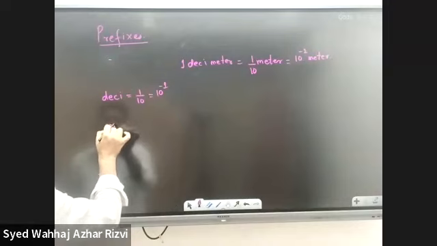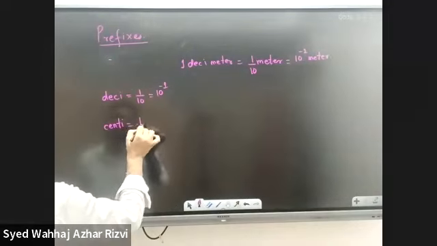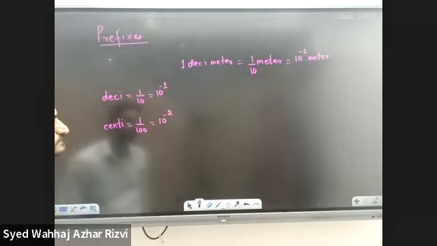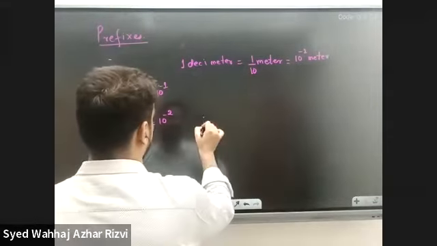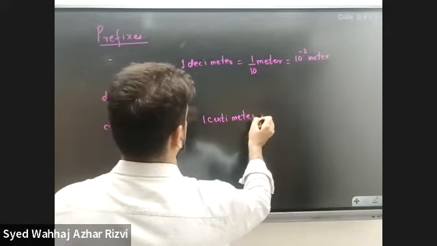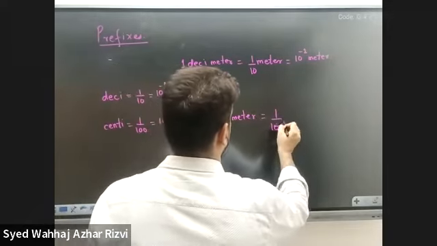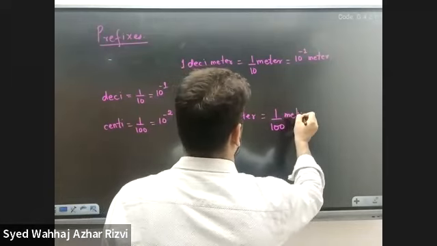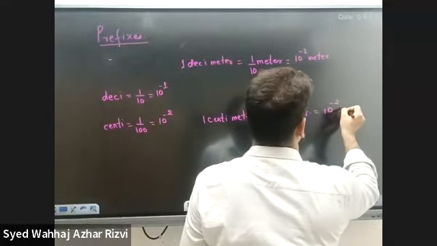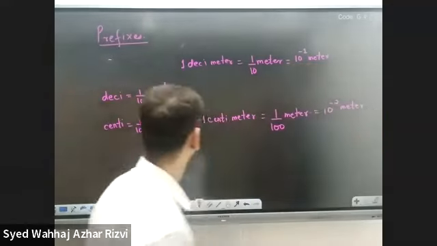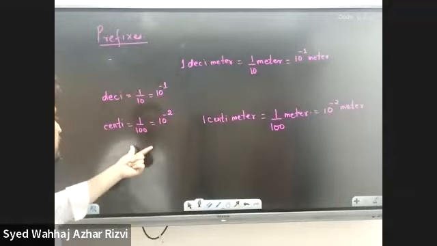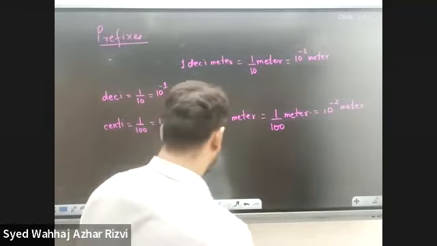Then we have a centi. What does it mean? It means 1/100, or 10 raised to the power -2. So 1 centimeter equals 1 over 100 meter. That means a 100th of a meter, or 10 raised to the power negative 2 meter. So a centimeter is 10 raised to the power negative 2 meter, right?